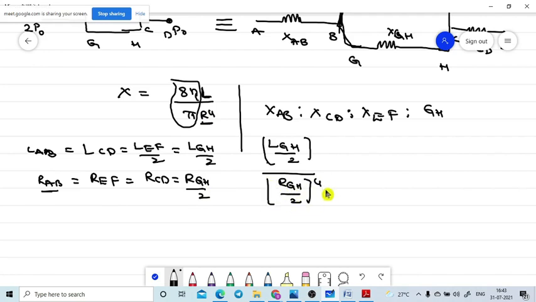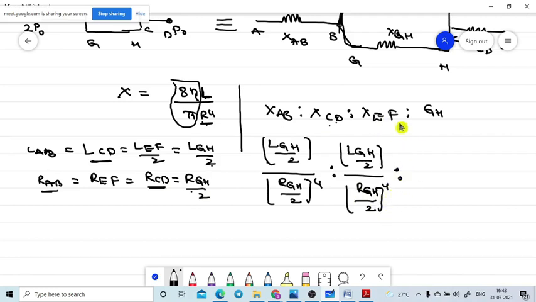Is to X of CD. X of CD means the length of CD is equal to L of GH by 2 only. So L of GH divided by 2, divided by R to the power 4. R of CD means R of GH divided by 2, whole power 4. Is to X of EF. The length of EF and the length of GH both are the same.